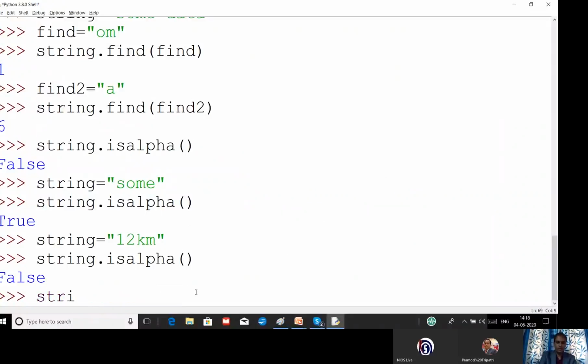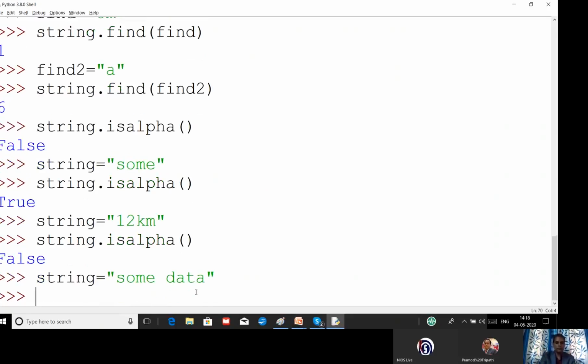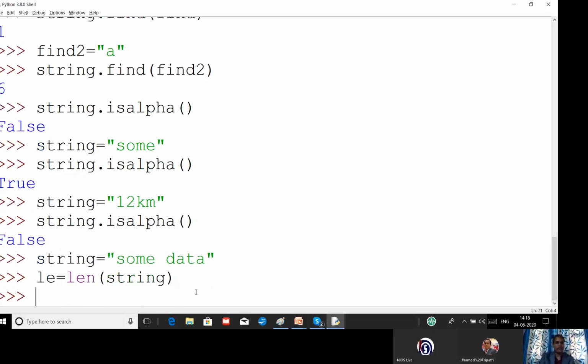String is equal to some data. Another variable we will use here, length is equal to len(string). Okay, you can check it.